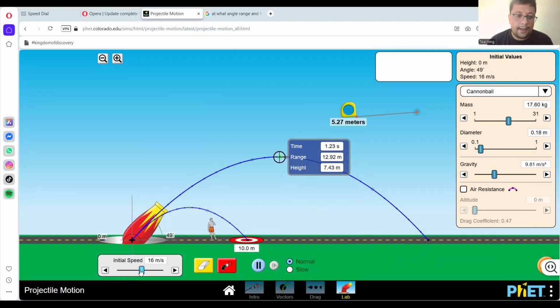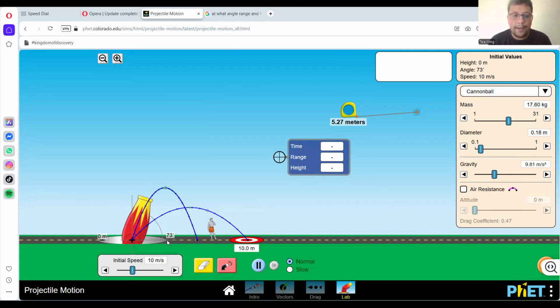And the second thing is, initially, if we take the velocity as 10 meter per second for all the cases, now look at these things. Here the angle is 49. Now we discuss at what angle the range will be maximum. If we take the angle of 49 degree, you can see that this is our range. If we increase the angle to 73 degree, you can see that our range will be decreased. If we lower the angle to 30 degree, our range is also a little bit increased. Now we can find out at what angle the range will be maximum, and that angle is 45 degree.